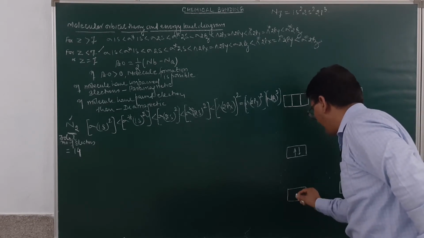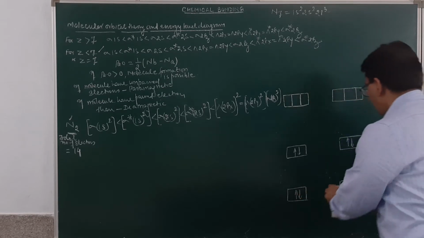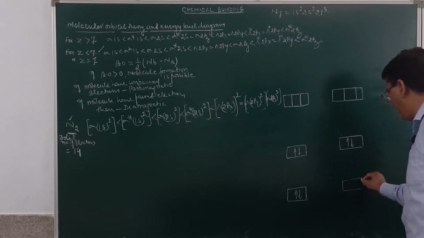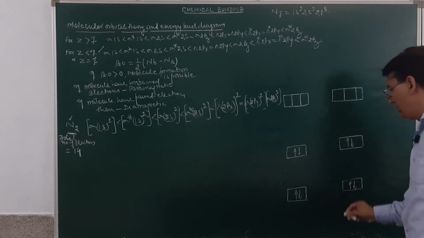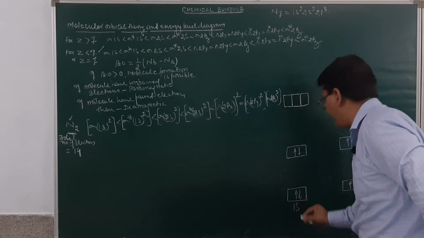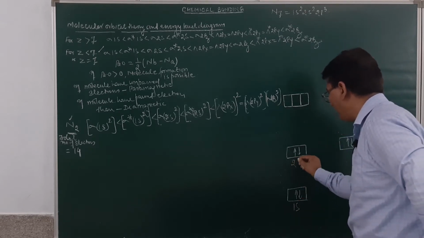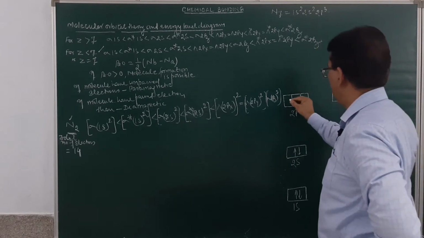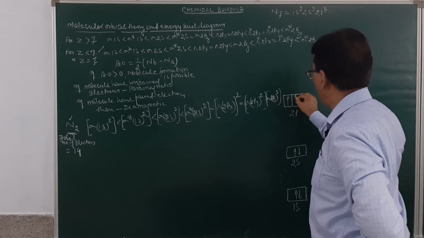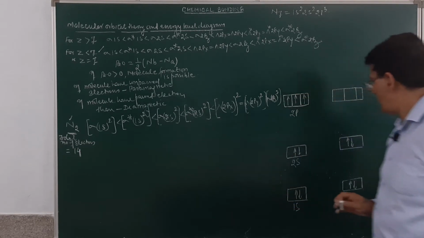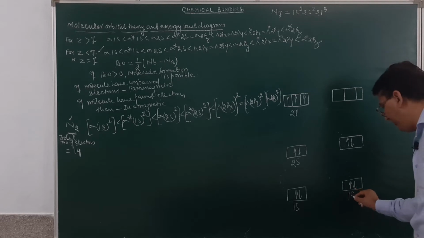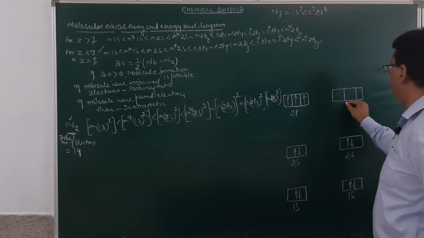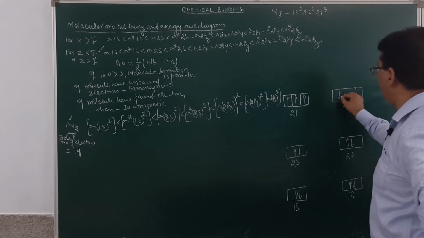Now, when the atomic orbitals combine with each other, they may combine by bonding, meaning addition, or by subtraction. Just see, this is 1s atomic orbital of one nitrogen. This is 2s atomic orbital and this is 2p. In 2p orbital, how many electrons are there? 3. This is 1, 2 and 3. This is 1s of another nitrogen atom. This is 2s of another nitrogen atom, and this will be 2p. This again will have 3 electrons.